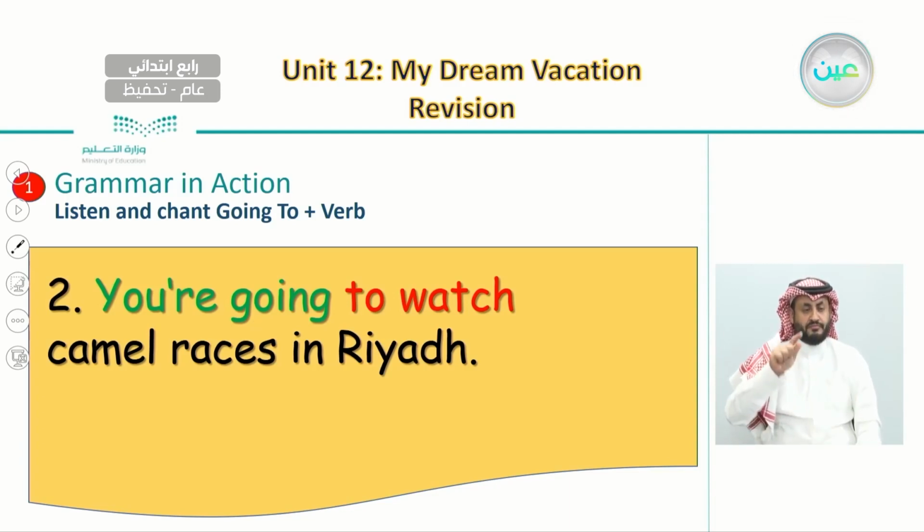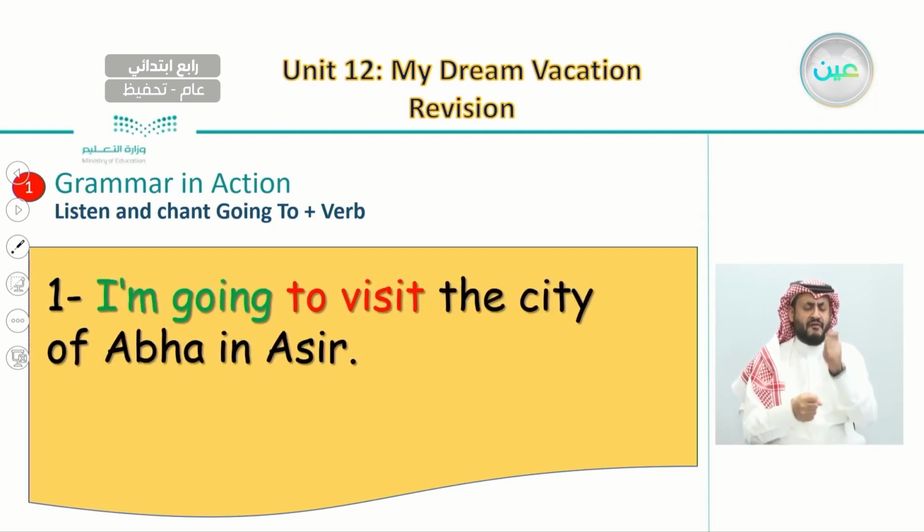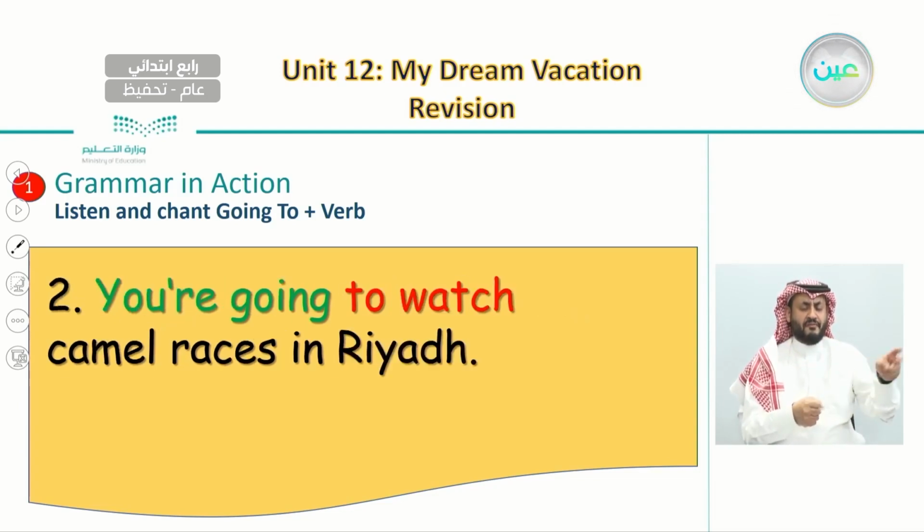So here we can use going to talk about our plans, and we can add any kind of verb after going to. In the previous one we said I am going to visit. And here we said you are going to watch camel races in Riyadh.